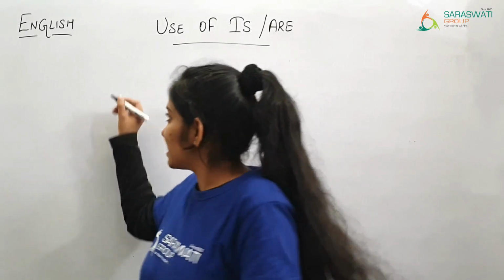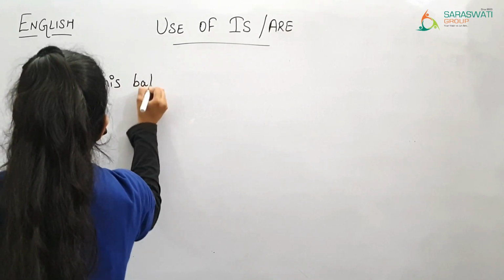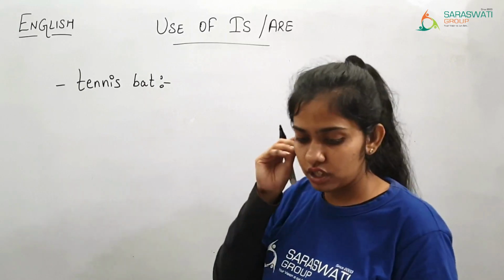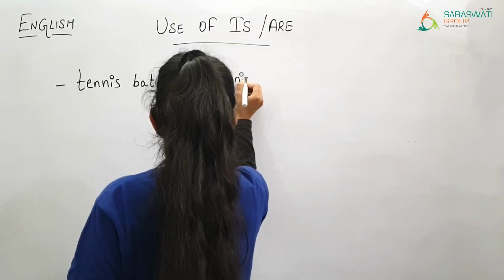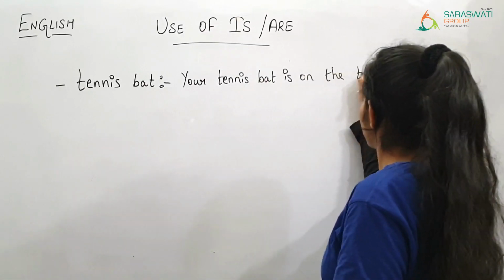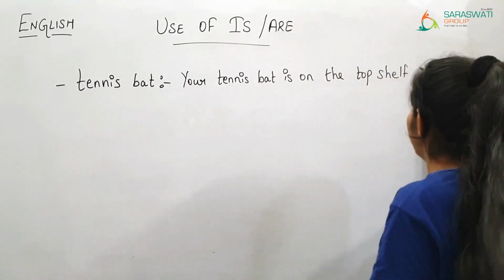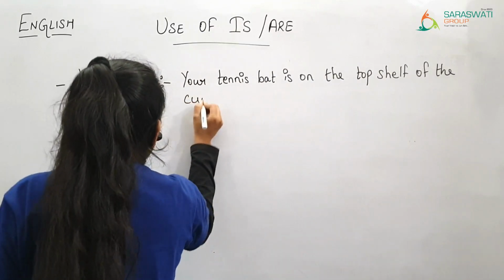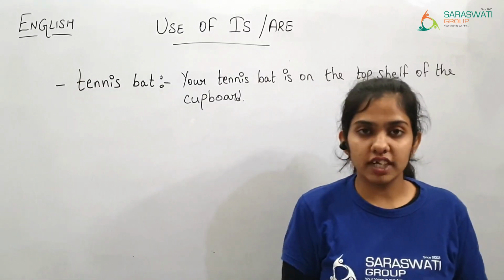So if a tennis bat is there, your tennis bat is on the top shelf of the cupboard. That means it is on the top shelf of the cupboard. So here we have framed the sentence by saying the location of the tennis bat.